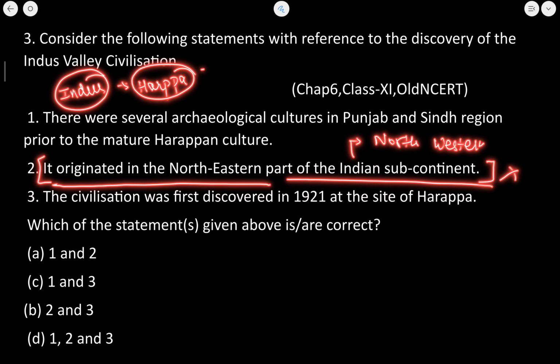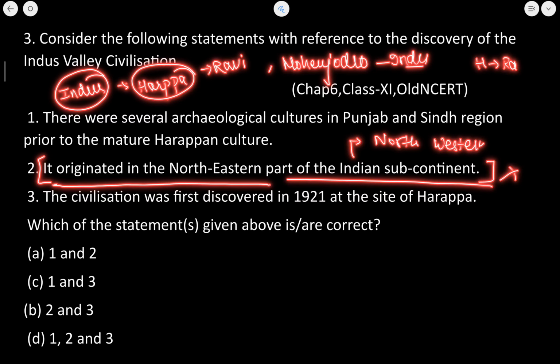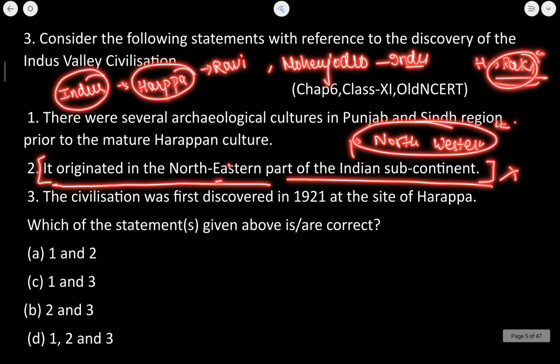So Harappa is in Pakistan on the banks of river Ravi. Then there is Mohenjo-daro on the bank of river Indus. Then in Haryana, Rakhigarhi is the largest site that is there in India. So this Indus Valley civilization was in the area of northwestern India. So we will eliminate the second statement, and 1 and 3 will be our correct statements.